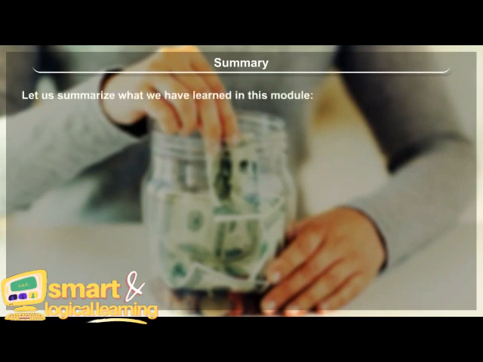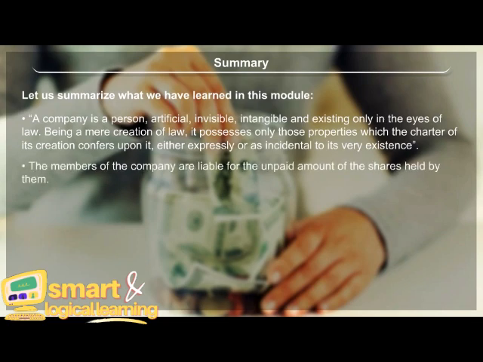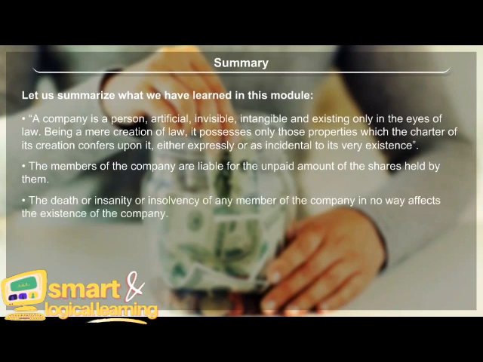Summary. Let us summarize what we have learned in this module. A company is a person, artificial, invisible, intangible, and existing only in the eyes of law. Being a mere creation of law, it possesses only those properties which the charter of its creation confers upon it, either expressly or as incidental to its very existence. The members of the company are liable for the unpaid amount of the shares held by them. The death or insanity or insolvency of any member of the company in no way affects the existence of the company.